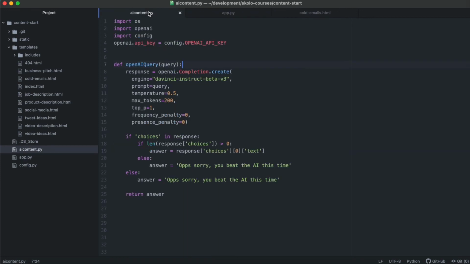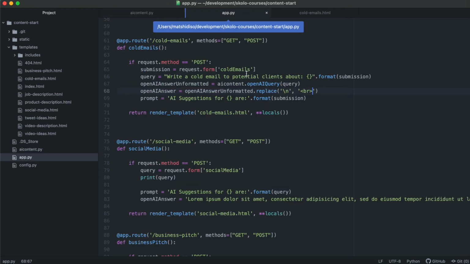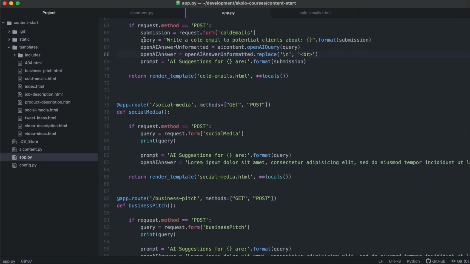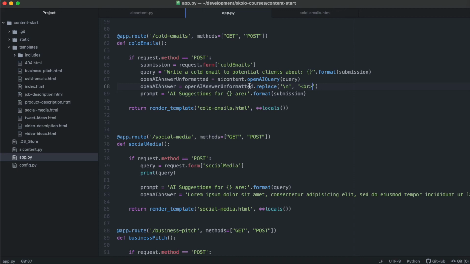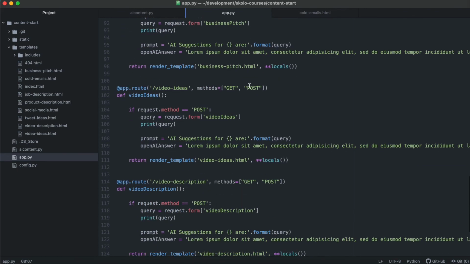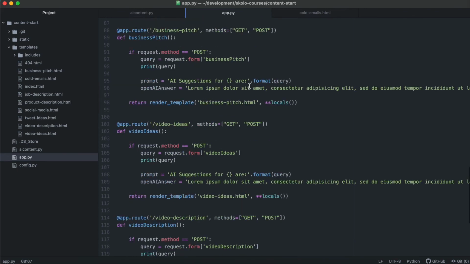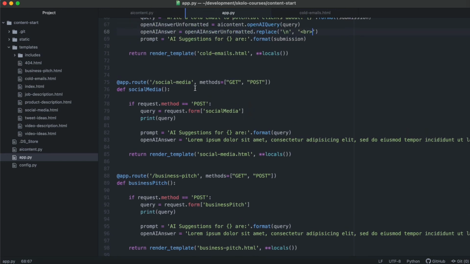And luckily for us, we don't have to have multiple functions over there. We can use just the one function. The only thing we need to edit for each and every use case is the query itself based on the submission. So replace all of this to be submission and rewrite it like that, and then your tool is ready. If you can describe your use case properly, you'll be good to go.